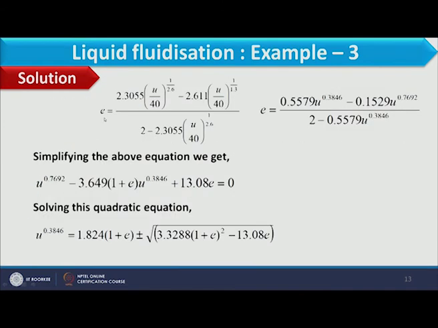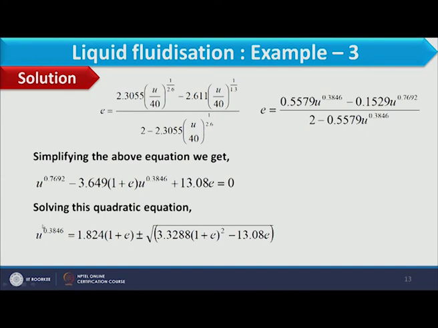Further resolving the expression of E as a function of U and simplifying, once we collect the values of U, we obtain the equation: U power 0.7692 minus 3.649 (1 plus E) U power 0.3846 plus 13.8 E equals 0. So this equation we have obtained. Now, this is a quadratic equation, because this power is just double this one.